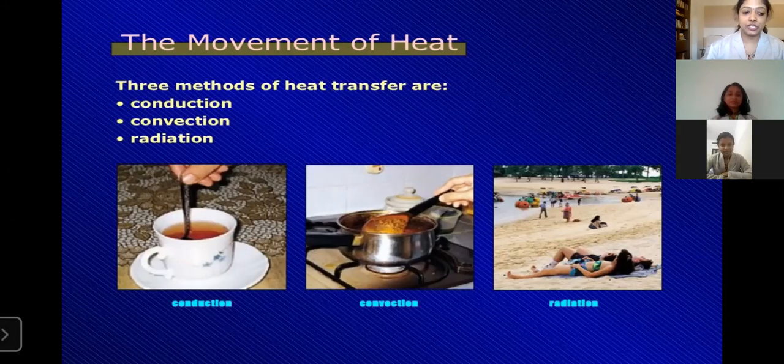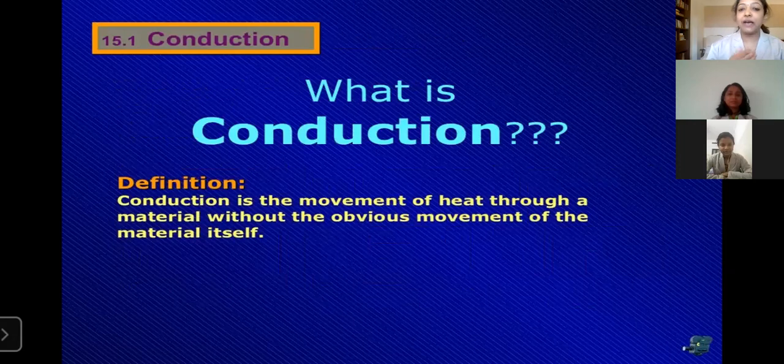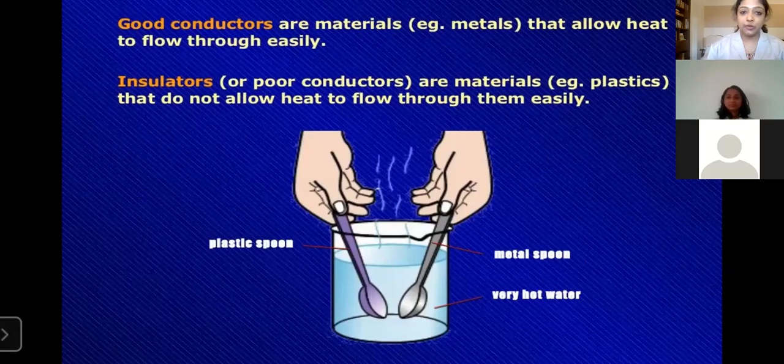What is conduction? Conduction is the movement of heat through a material without the obvious movement of the material itself. That is, the material is not moving, only heat is being moved. It can further be classified into good conductors and insulators. Good conductors are materials like metals that allow heat to flow through them easily, and insulators or poor conductors are materials that do not allow heat to flow through them easily.